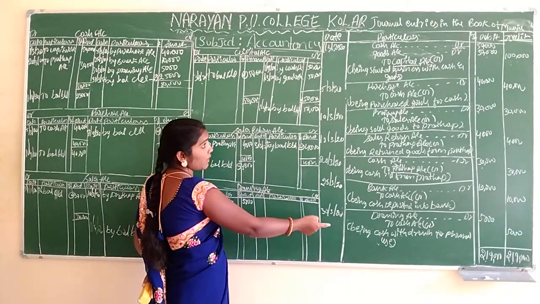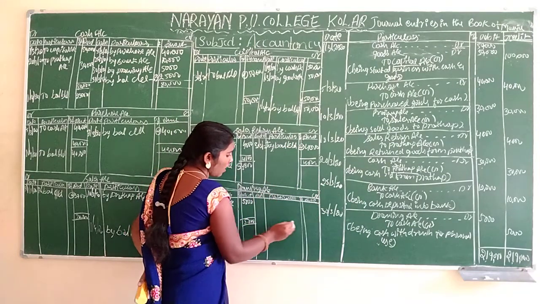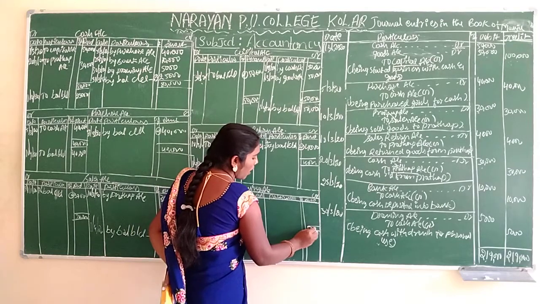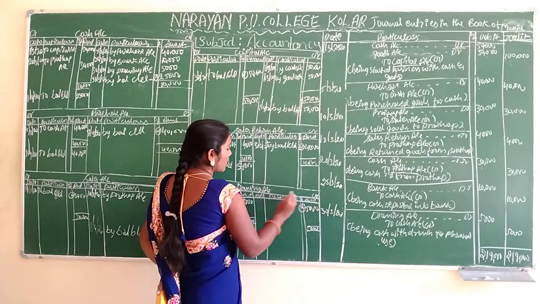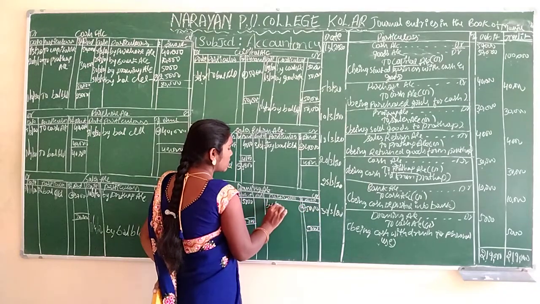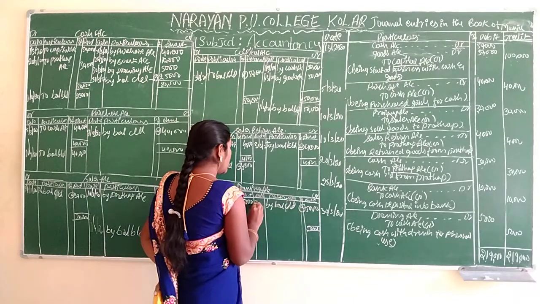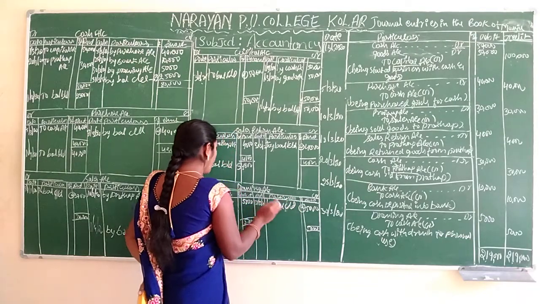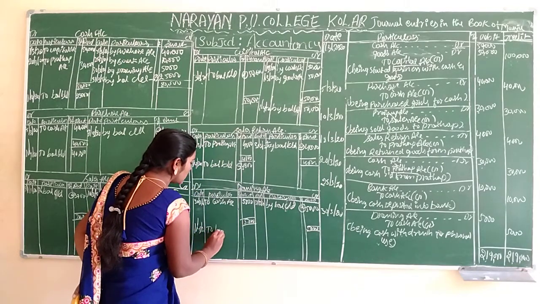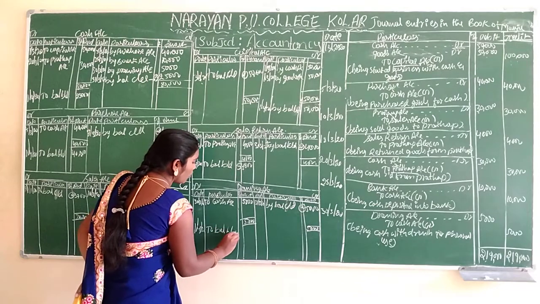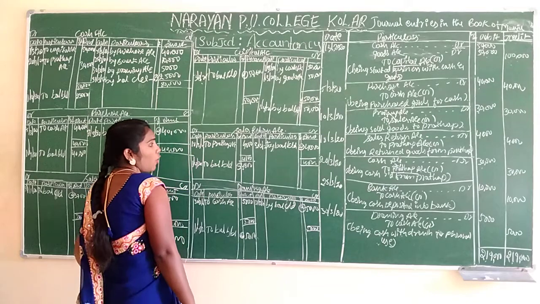Is there any drawings here? No. Anything left out? No. If it is not there, we have to close down the accounts. 5,000. Here also 5,000, and here also 5,000. What we will call this amount? By balance carry down. What's the date? 31/3/2020. For next month it should be 1/4/2020. What we will call this amount means to balance brought down. How much amount is there? 5,000 rupees. This is drawing account. Okay.